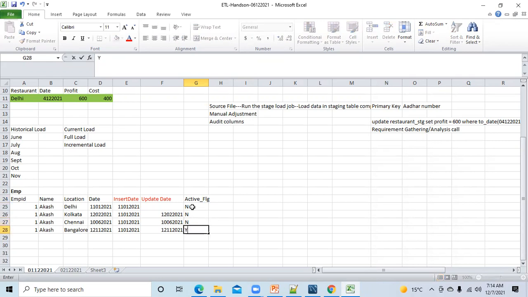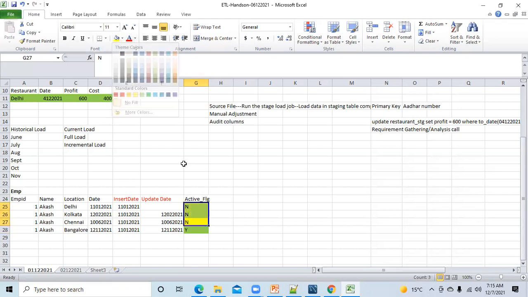So can you tell me what's the meaning of N and Y? Presently he is working in Bangalore. The N records have been updated and are not the latest one, so they are dormant. The N is the dormant one and the Y is the latest, active one. Presently the employee is staying in this location, and the N records are inactive; he is not staying there. So from the active flag you can understand where the employee is staying currently. If it is Y, that means this is active and he is staying at this location.